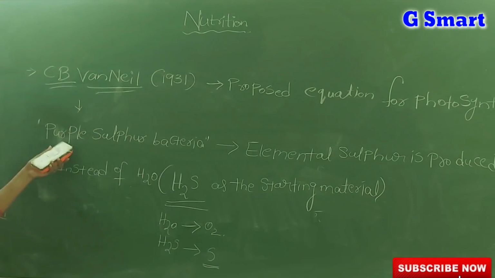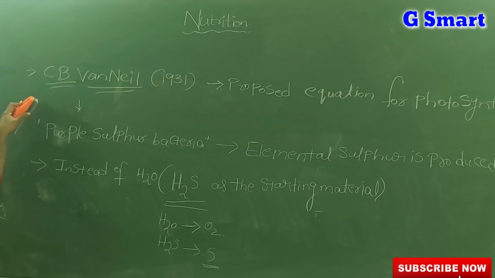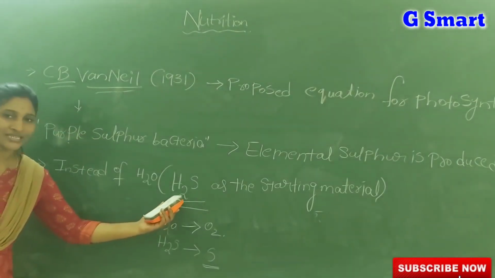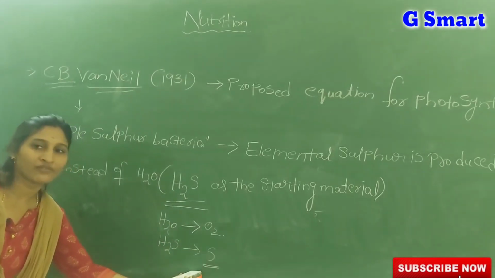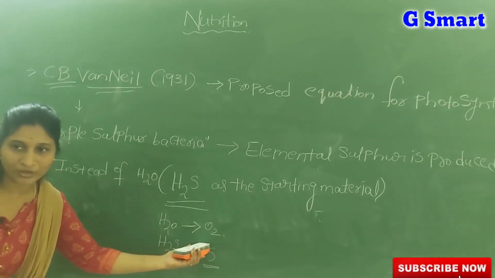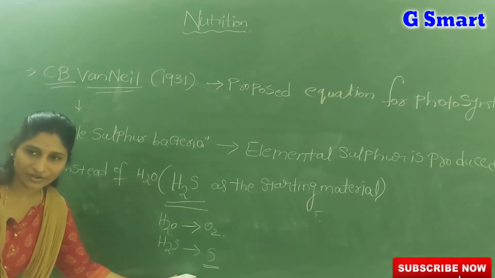Very important. According to C.B. Van Neyl, light plays an important role in photosynthesis. He was the first scientist who stated the importance of light in photosynthesis. He conducted experiments on purple sulfur bacteria and used hydrogen sulfide as the starting material instead of water. In this process, instead of oxygen, sulfur was evolved. Evolved means produced. If he had used water, oxygen would have been produced. But he used hydrogen sulfide, H2S, that's why sulfur was produced.